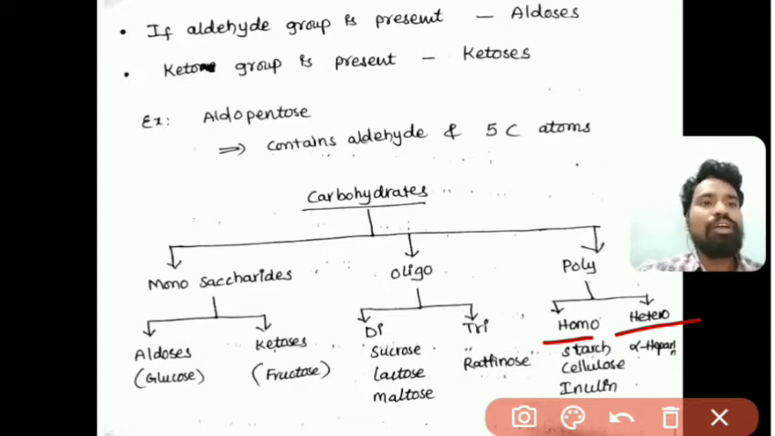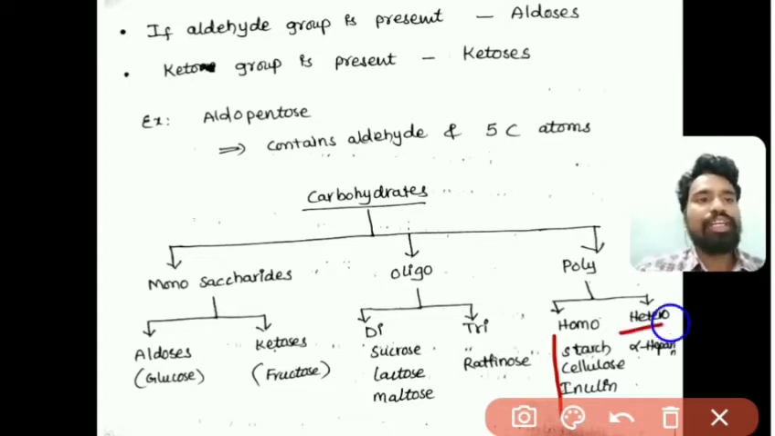Homopolysaccharides means a carbohydrate molecule will contain the same type of monosaccharides, means all the small subunits are similar type of monosaccharide units. For example, starch contains only glucose molecules, and cellulose is also made up of glucose. Inulin is also made up of glucose, right. So these all consist of only one particular monosaccharide or one unit of particular carbohydrate.